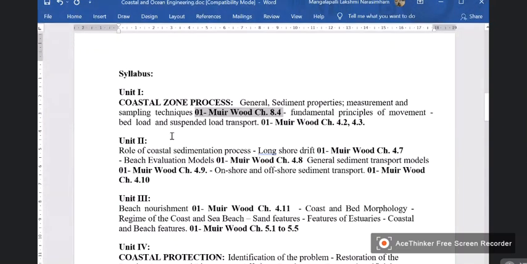Then the second unit is role of coastal sedimentation process. So longshore drift. Longshore means along the shore. See, when you have the shore, I can show it here.